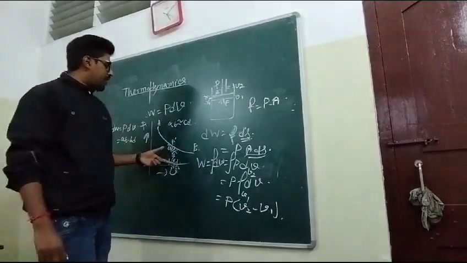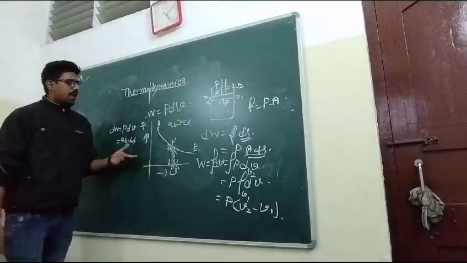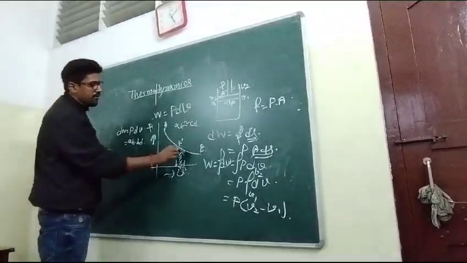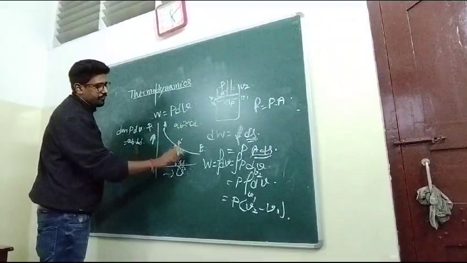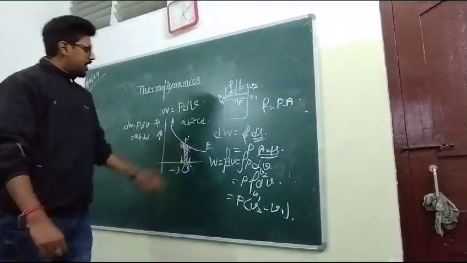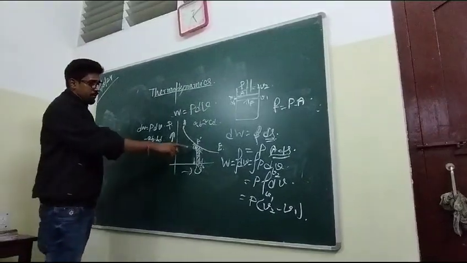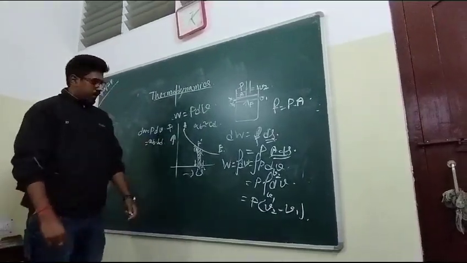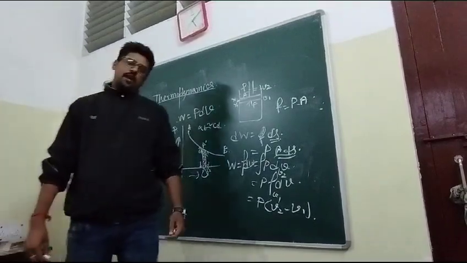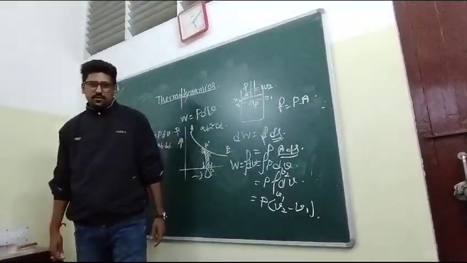So what does work mean? Work means the area under the PV graph, where we have taken V as the x-axis of this graph. The area of this graph represents the work. The same thing you have to do for cyclic process, and in our next class we will discuss that. Thank you.